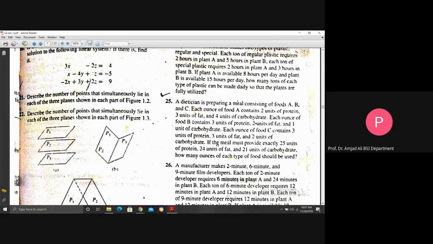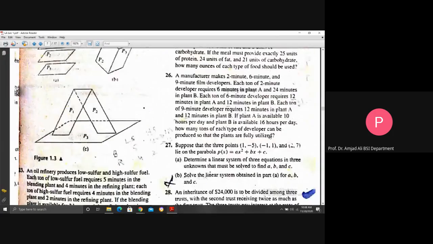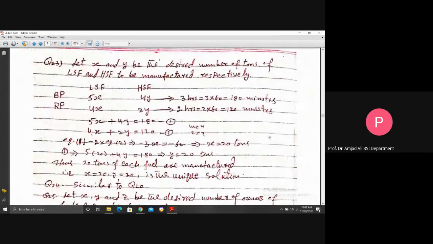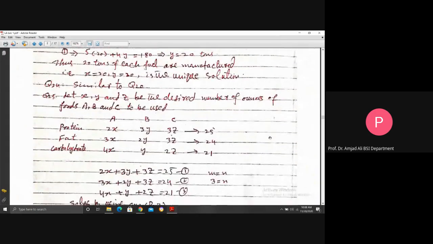The protein, fat, carbohydrate are given in units, but the foods you need to find are in ounces. So ounces is a unit of weight. Now see this question, how you will tabulate all the information, and then how you will construct the linear system from this tabulated information. So again, by the concept of matrix, we solve this question 25.